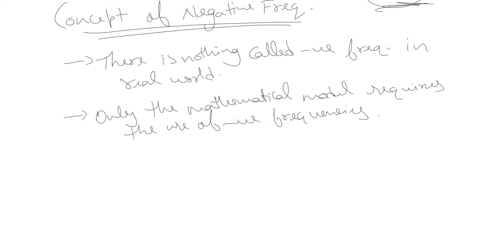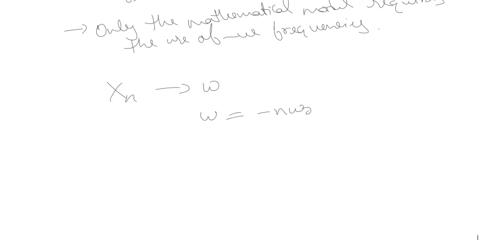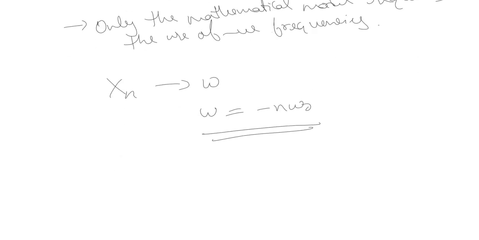On the other hand, the exponential spectra are the graphical representation of the coefficient x[n] with respect to omega. So the existence of a spectrum at omega equal to minus n omega naught is merely an indication that the exponential component e raised to the power minus j n omega naught t exists in the series.